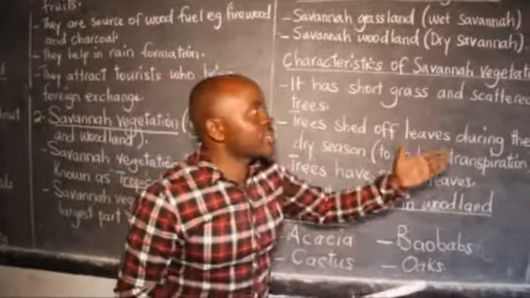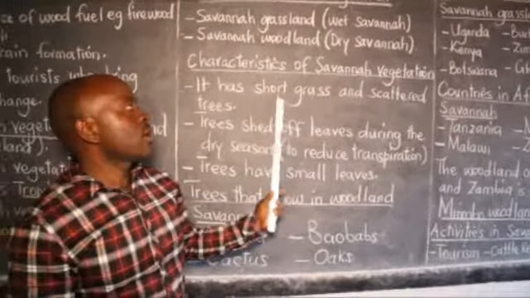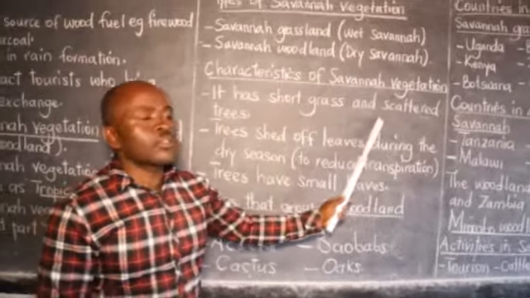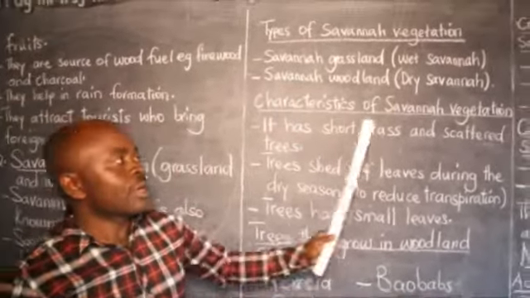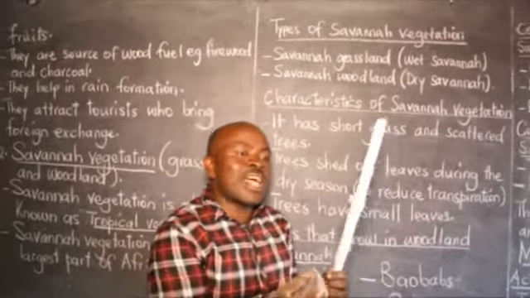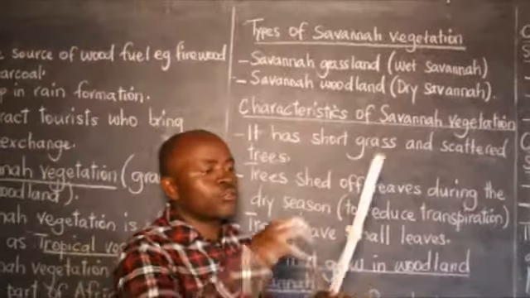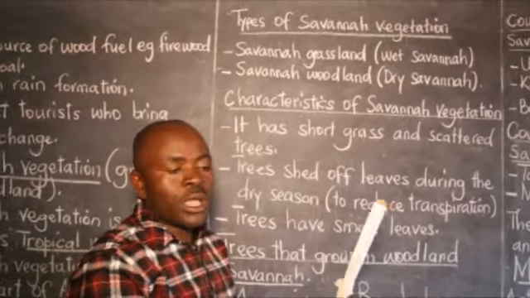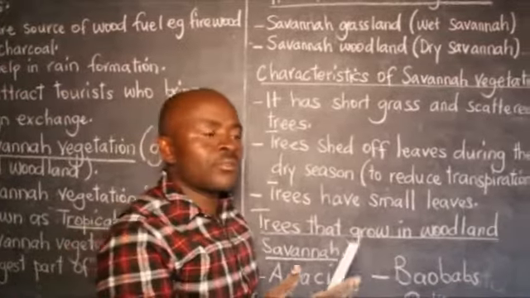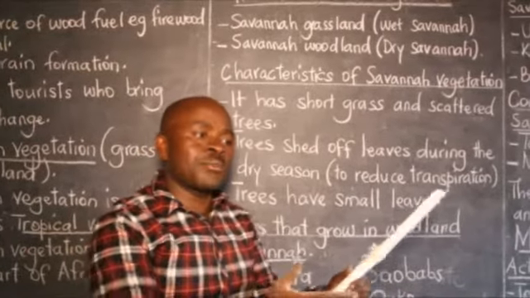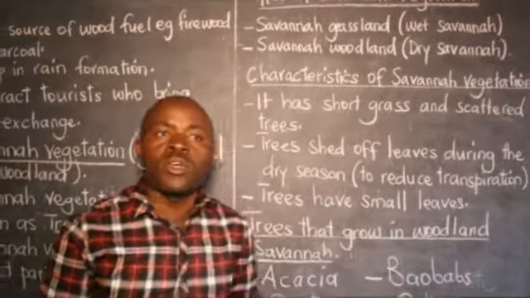So what are the characteristics of savanna vegetation? One, savanna vegetation has short grass and scattered trees, which do not grow tall like in the equatorial rainforests. And scattered trees, meaning the trees are not so close like on the other side of the equatorial rainforests. So the grass is short and the trees are spaced. That's why you find that human activities like cattle keeping are easily practiced in that area, because of the short grass, which acts as pasture for the animals.